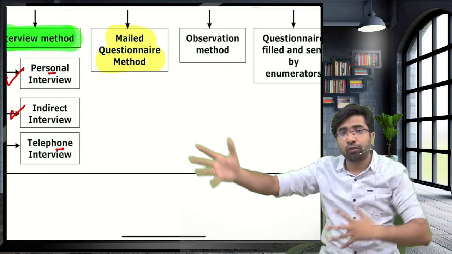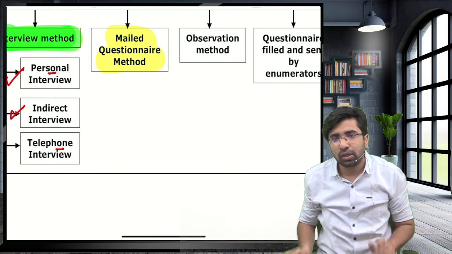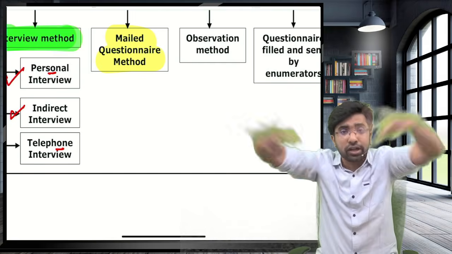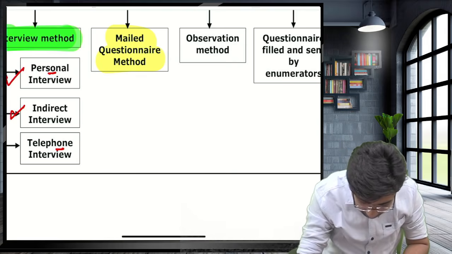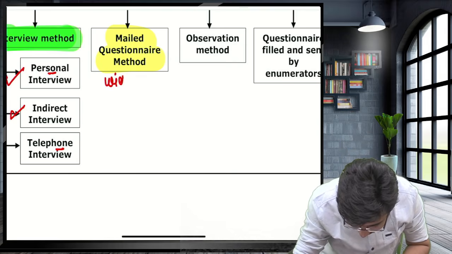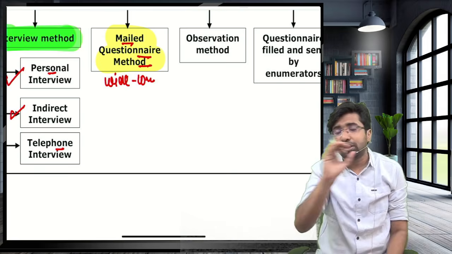One from the south, one from the north, one from Tamil Nadu, one from Kerala, one from Jammu and Kashmir. What will I do? I will draft one mail and circulate it at mass level. Guys, can I say that when I want wide coverage, in that case a mailed questionnaire is preferred.